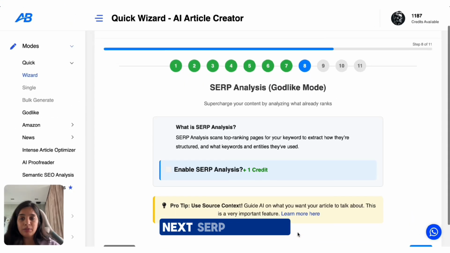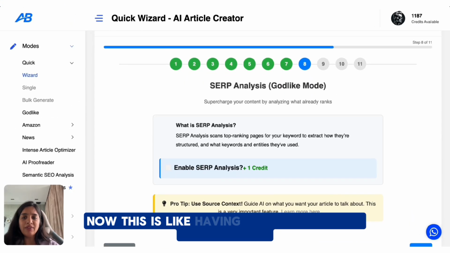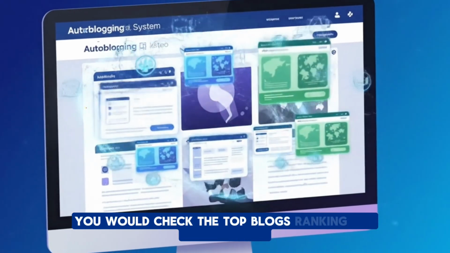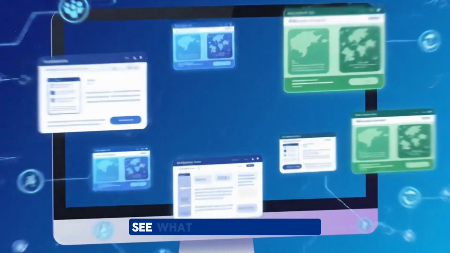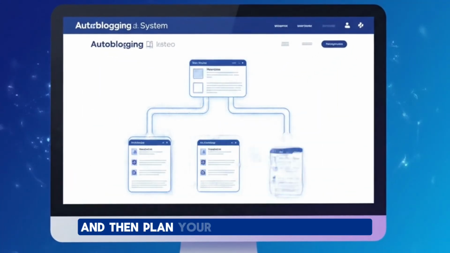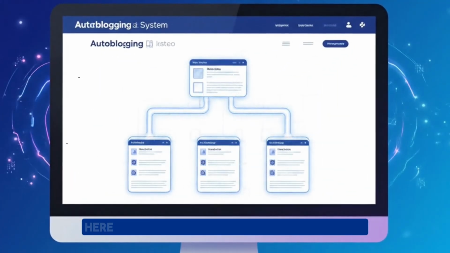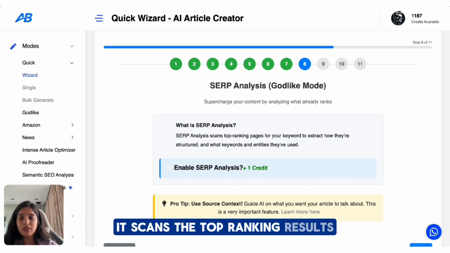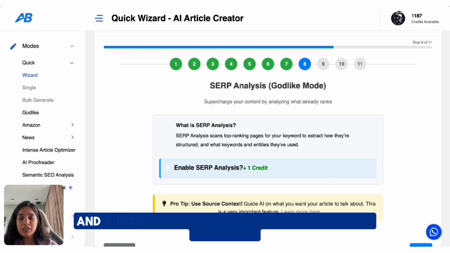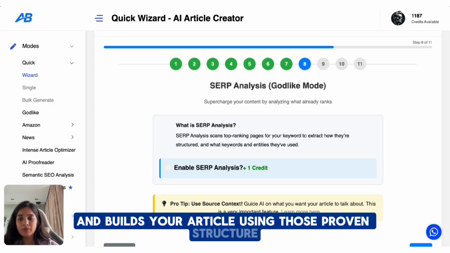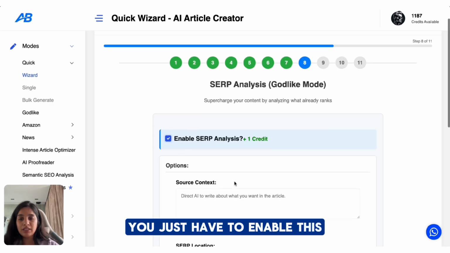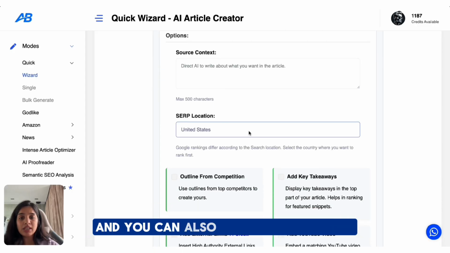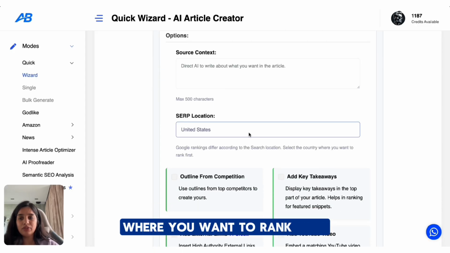Next, SERP analysis. Now this is like having a Google search done for you. Normally you would check the top blogs ranking for solo travel, see what topics they cover, and then plan your structure around that. Here, autoblogging does it automatically. It scans the top ranking results, figures out what's working best, and builds your article using those proven structures. You just have to enable this, and in the source context box, type in how you want your article to be. And you can also select the location where you want to rank first.